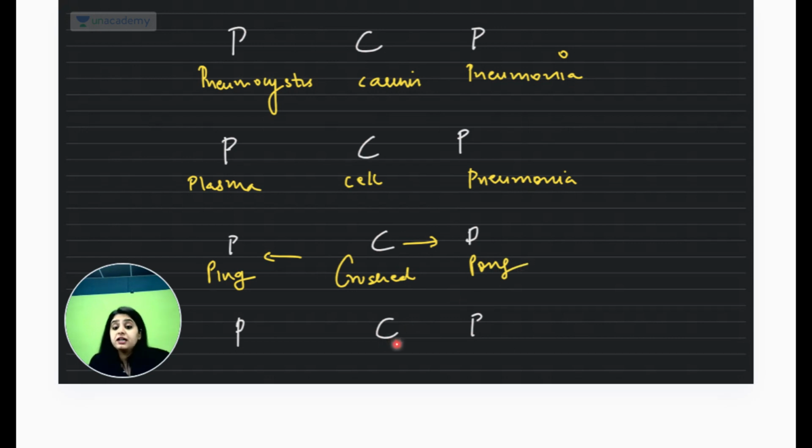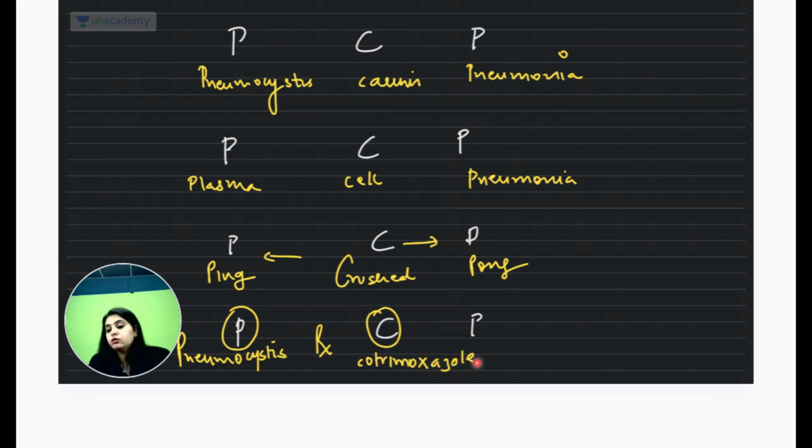Done. And finally, if they ask you the treatment, so they say कि जो pneumocystis pneumonia है, pneumocystis का drug of choice बताओ या treatment बताओ. So the first drug that you will think of is cotrimoxazole, and the other drug that you're going to think of is pentamidine. The other drug is, for severe cases, pentamidine.